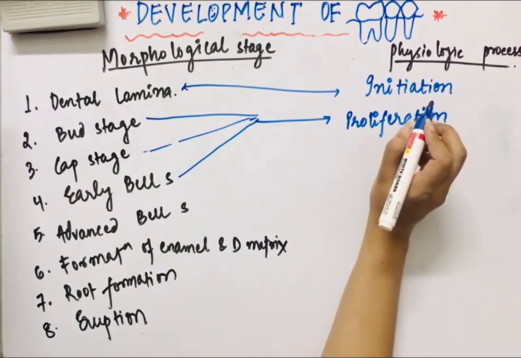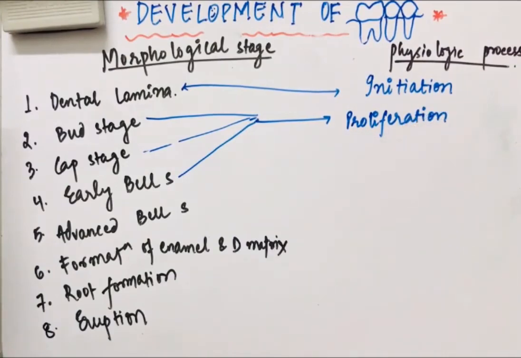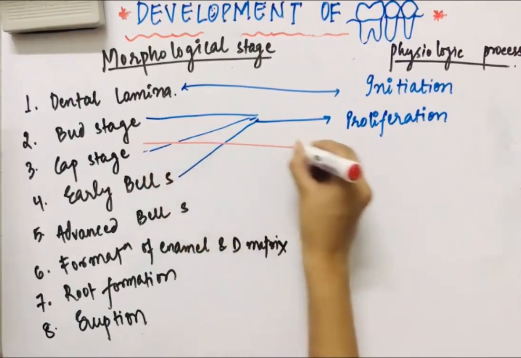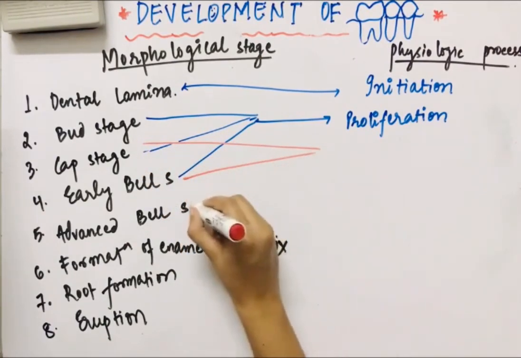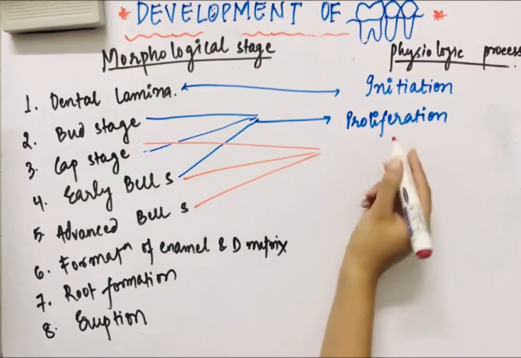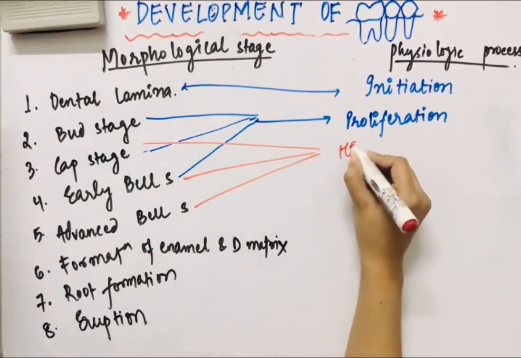After that, in the cap stage, early bell stage and advanced bell stage, in these three there will be histodifferentiation.